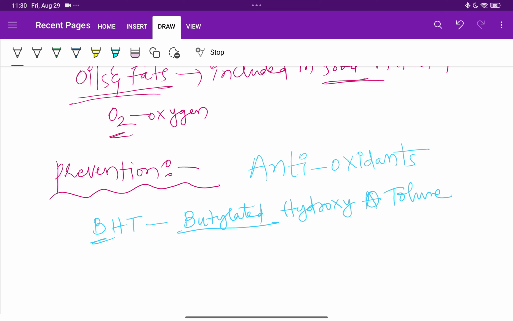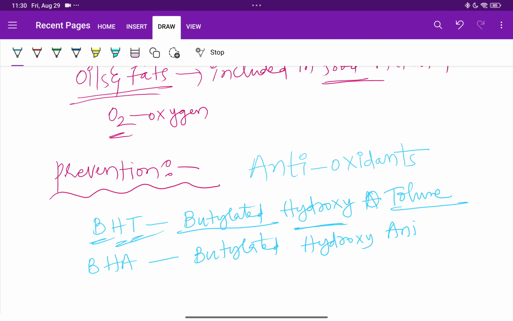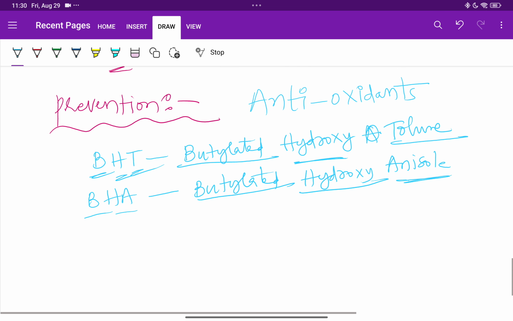B for butylated, H for hydroxy, T for toluene. Then we have another one, that is BHA, butylated hydroxy anisole. So B for butylated, H for hydroxy, A for anisole.